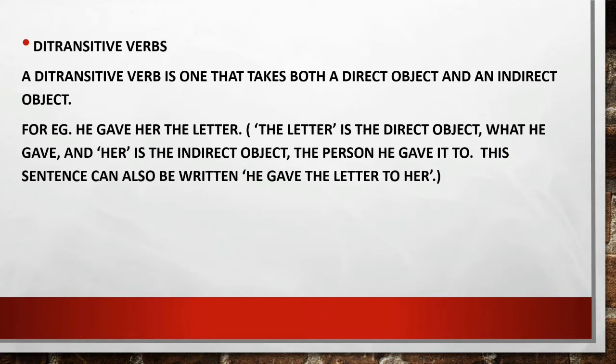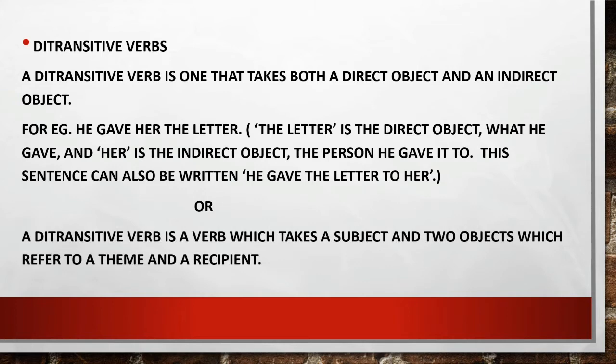Now there are some direct transitive verbs. So what is that? A direct transitive verb is one that takes both direct and indirect object. Clear? Like he gave her the letter. So students, here the letter is the direct object and her is the indirect object.